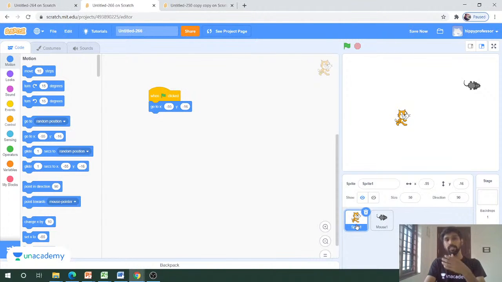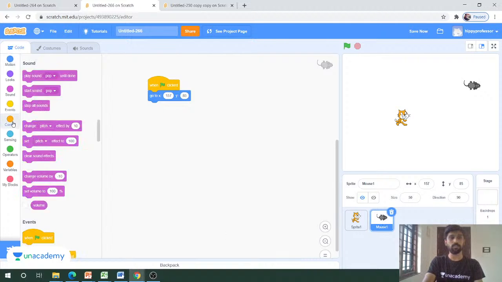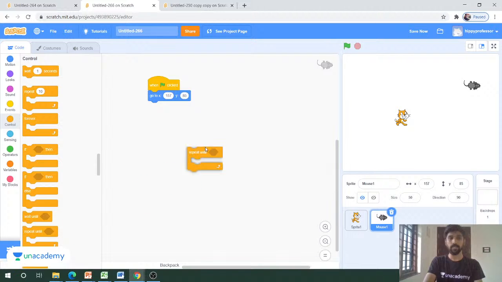And the next thing is that we want to make movements of this cat and mouse. So I will start with the mouse here. The mouse has to rotate throughout the screen until it is caught by the cat. In order to do that, go to the control block and put repeat until here. It means the code inside the repeat until block will be executed until this condition is achieved.